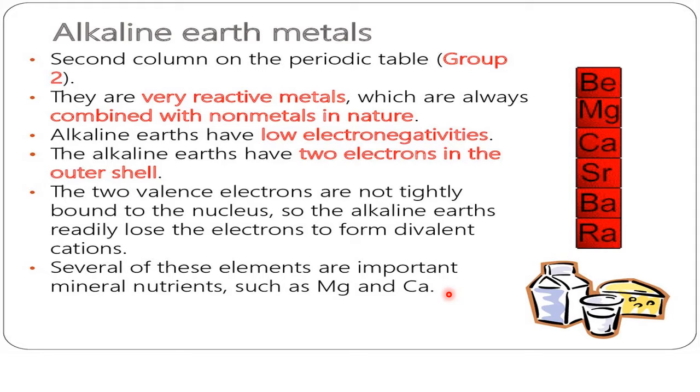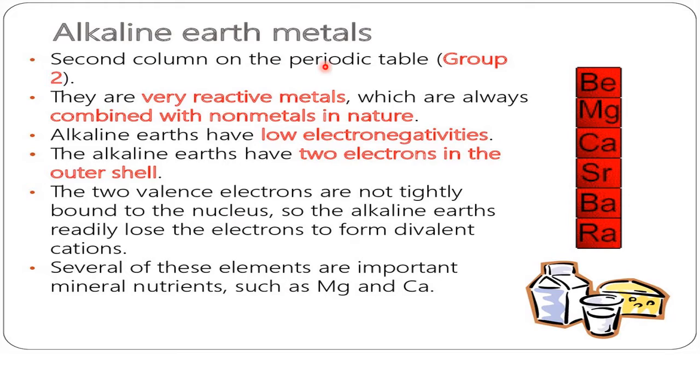The previous one was only alkali metals. Why alkali? Because the hydroxides formed from the alkali metals are easily soluble in water. Bases which are soluble in water are called alkalis. Alkaline earth metal hydroxides are also soluble, but comparatively, as in 11th class, compared to alkali metals they are not that soluble in water. Therefore their place is second. Right, so with this, let us start alkaline earth metals.